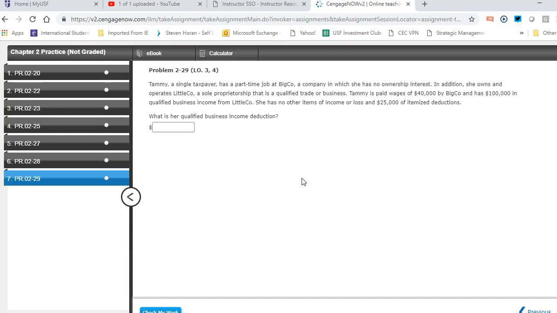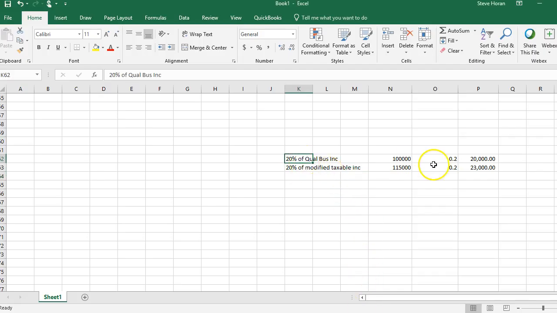This one's a little bit easier, much more straightforward. We don't have income limits. She's working for a qualified business, so this one's actually much more straightforward than the last couple of ones that we did. So over in Excel, I've got a little thing built for it. We go with the qualified business income, and her Little Co. business made $100,000 times 20% is $20,000.